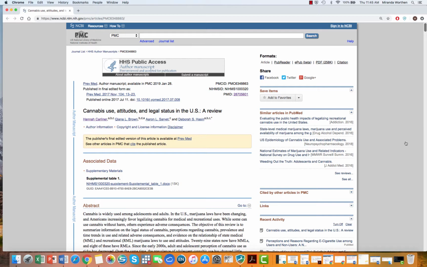Hi, class. I wanted to walk you through what I think a really good background literature review looks like. So I'm going to walk you through this example that one of the groups found. And if you want to follow along, you can look up the article really easily using this information.